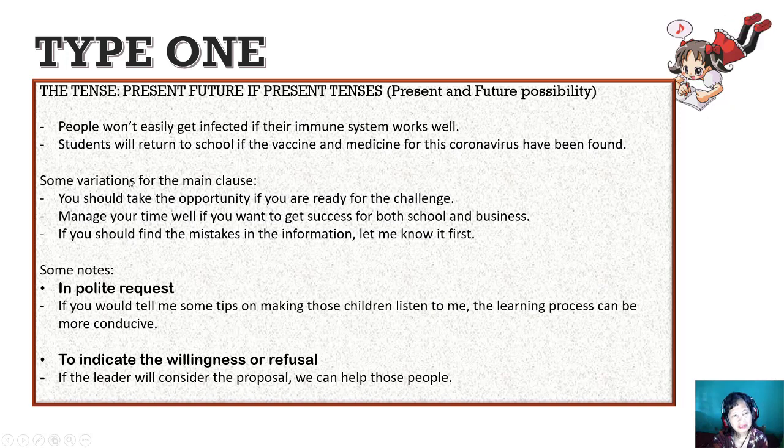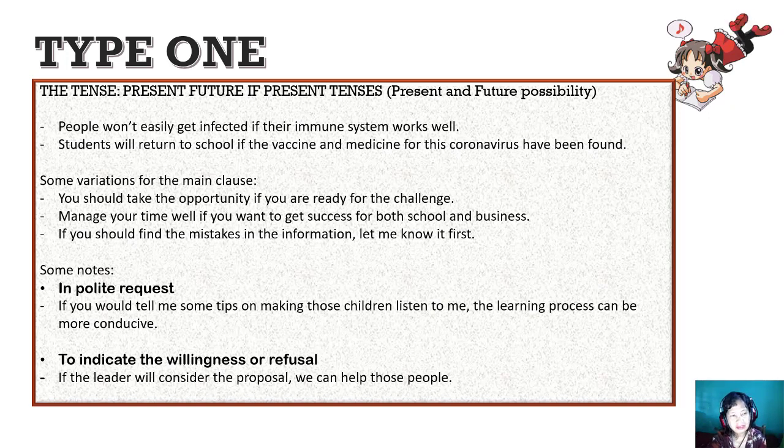There are some variations for the main clause. You should take the opportunity if you are ready for the challenge. You may use modal verbs here, like can, may, must, shall. It depends on what you want to express. In this sentence, I want to give advice. And you can have it like this: manage your time well if you want to get success for both school and business. It is an imperative sentence.